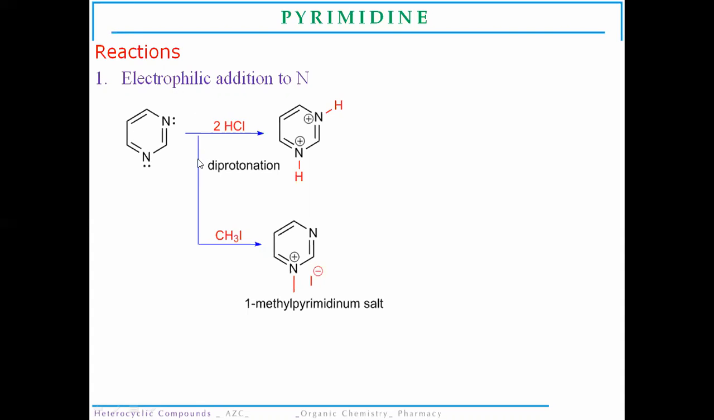Now, as it is a weak base, it also undergoes an alkylation type of reaction. It reacts with methyl iodide to undergo alkylation at the nitrogen atom. Here the alkylation is very specific. It is at the first position of the pyrimidine molecule, to synthesize the 1-methyl pyrimidinium salt. So there will be a formation of a salt at the first position.